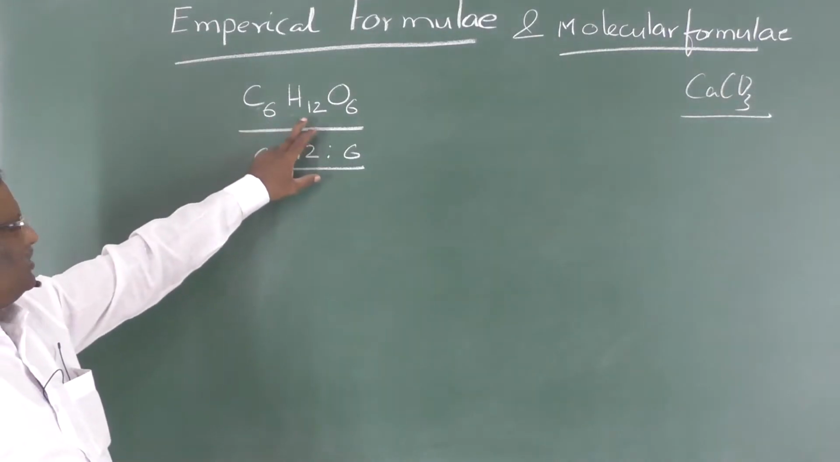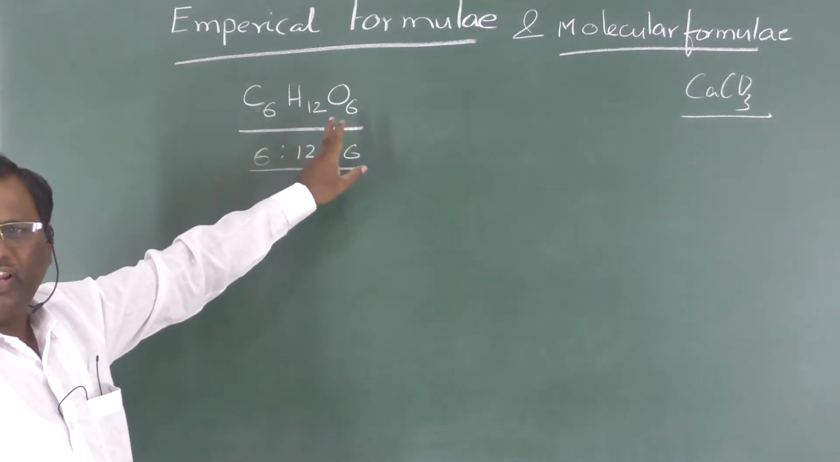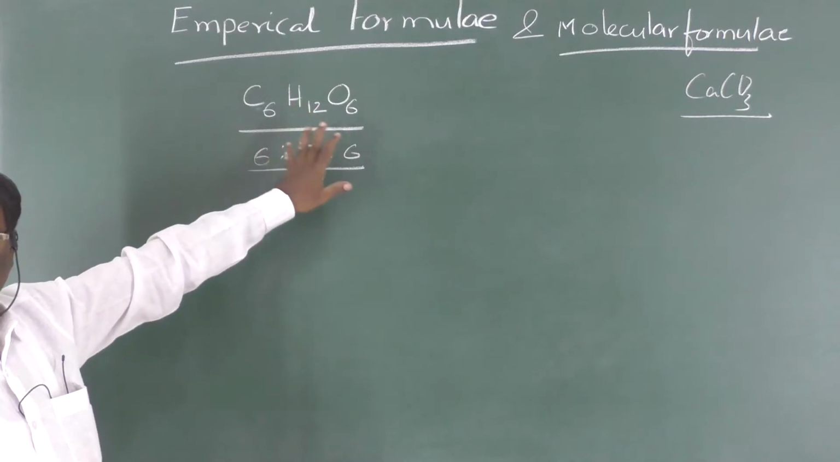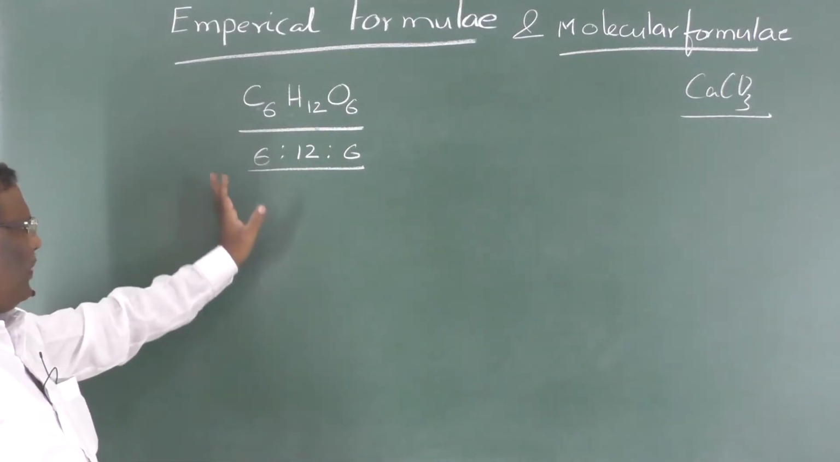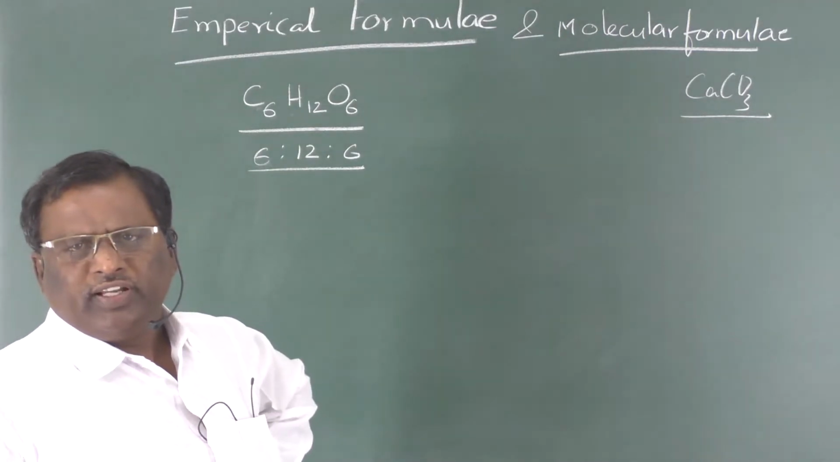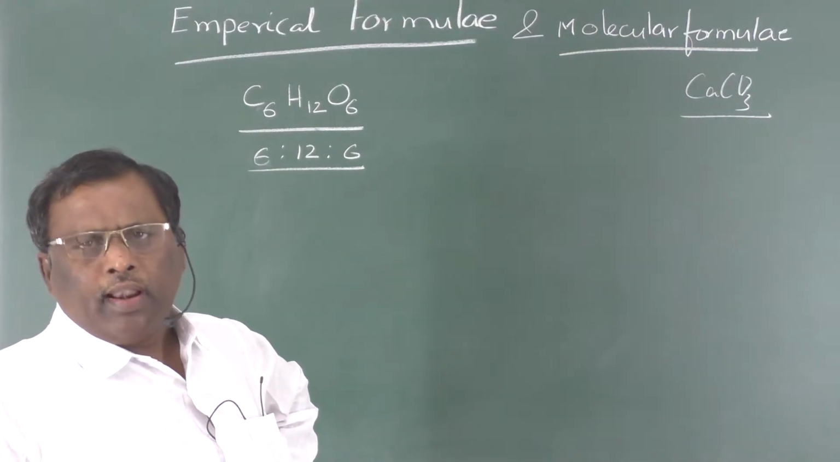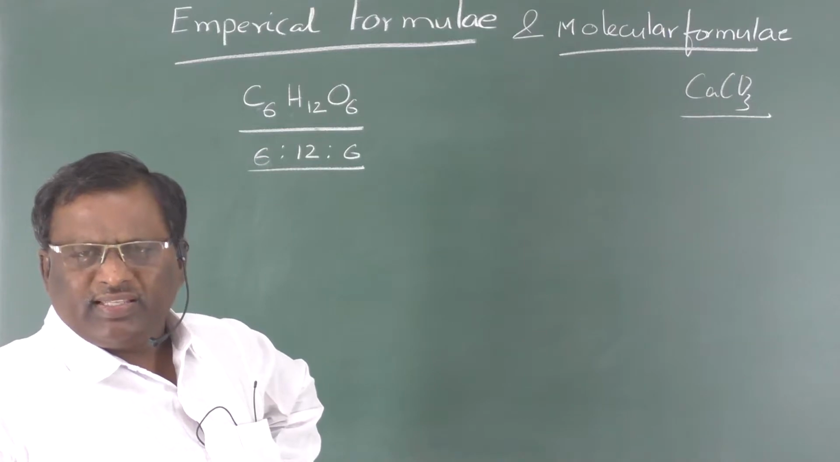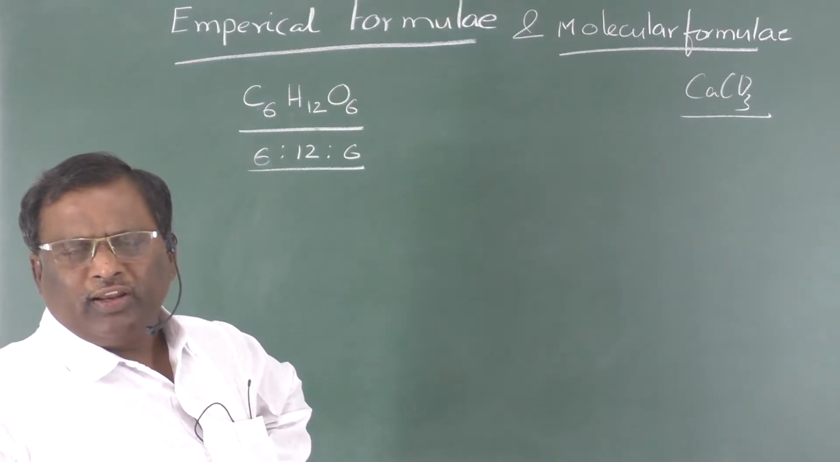And they are arranged in increasing order of electronegativity. This is the general procedure. With the help of this, you can calculate the molecular weight of that substance. Now, this is said to be the molecular formula.